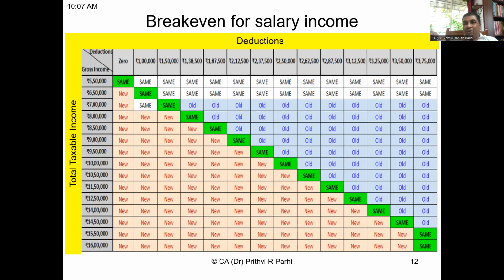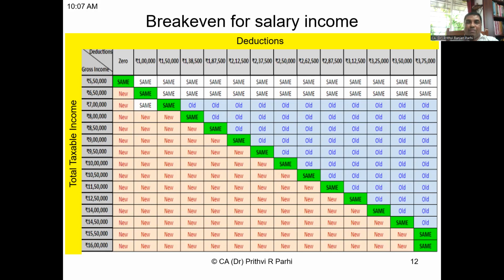This can be used as a quick reference only. These charts are also available on the internet. But actually, one needs to compute it in detail. But this can be used as a quick reference. This is for salaried class people. Just have a look at this chart. You can pause the video and watch it.